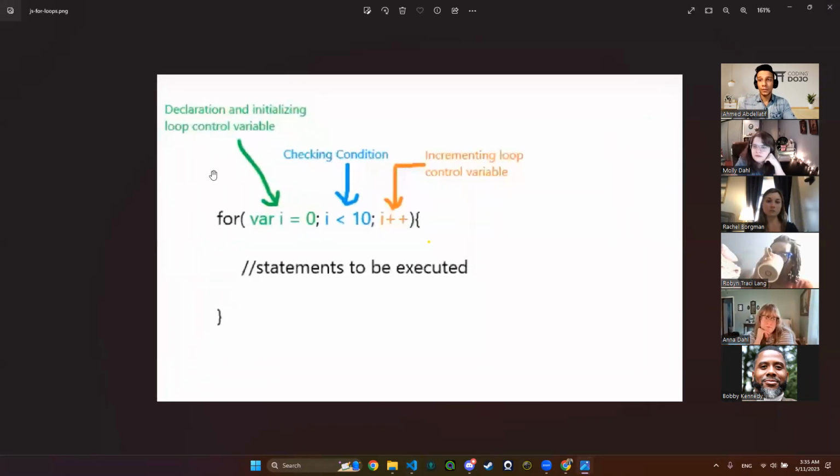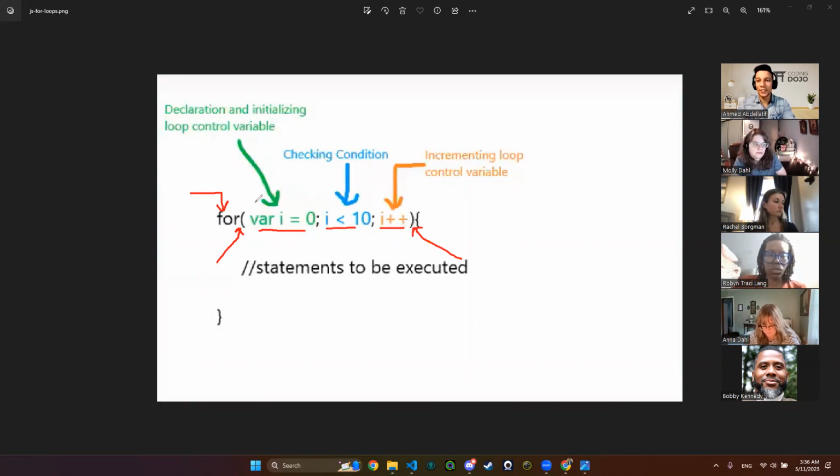Let me zoom in. Let me grab my pencil. This is the keyword for. These are the brackets that I have just opened. What are these 3 parameters for my for loop? Let's see.